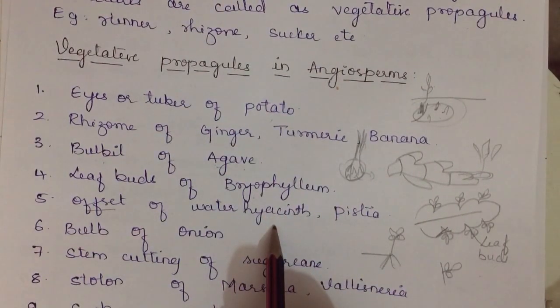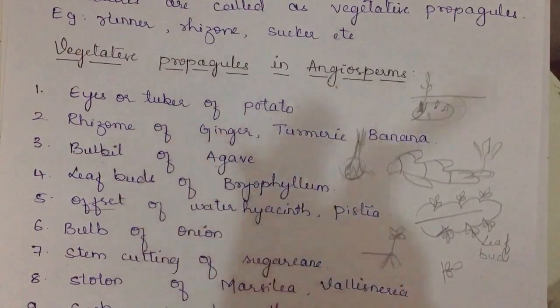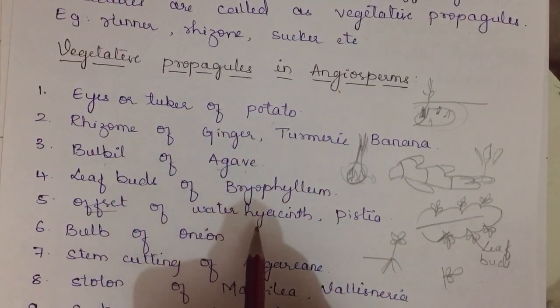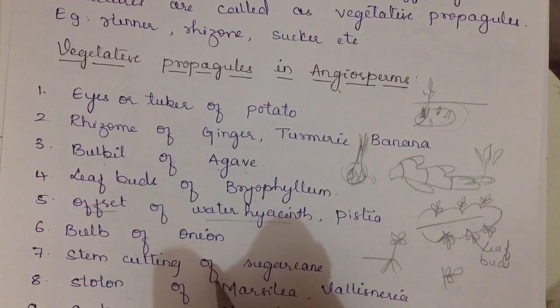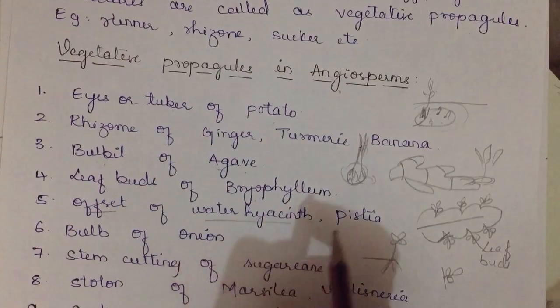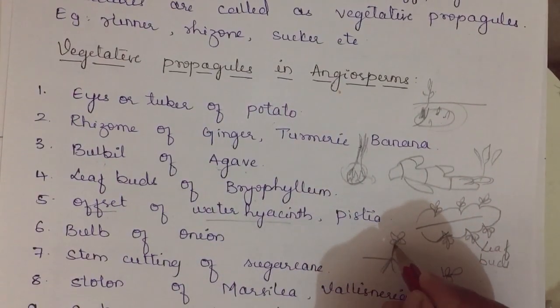Water hyacinth is also called Eichhornia. It has vegetative propagation and reproduces at a faster rate, increasing its number quickly.